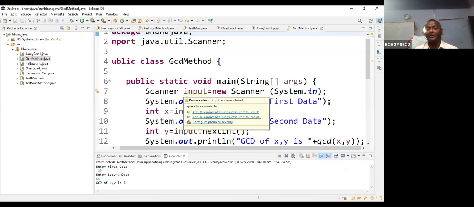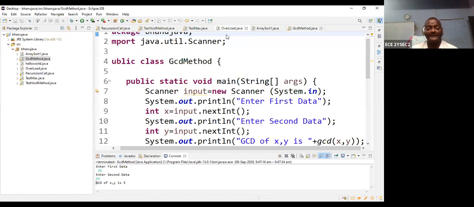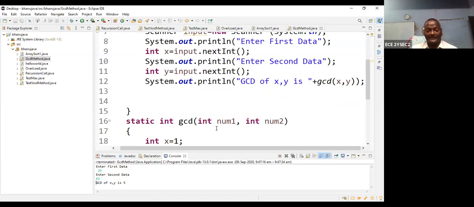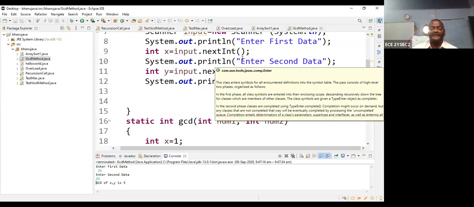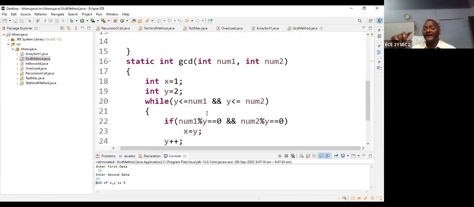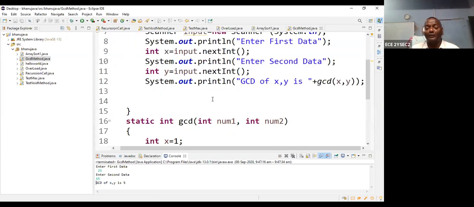The argument values are copied into the parameters. This is called passing by value. Here there are two programs: the main program and the subprogram. The main program is executed in one temporary stack, and the subprogram is executed in another stack. Once the subprogram is executed, the corresponding stack is removed and you return to the main program stack. So this is called stack values.